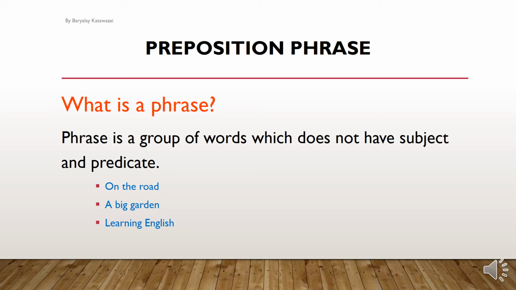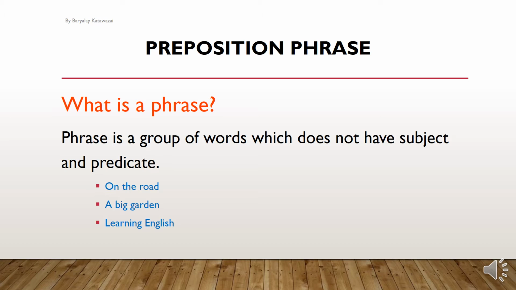The difference between sentences, clauses, and phrases is that sentence and clause are groups of words, and phrase is also a group of words. What is the difference, my dear students? The difference is sentence and clause have subject and predicate. There must be a verb used in sentence and clause, related to a specific tense. But phrase has no tense and has no subject and predicate. Only more than one word, if they come together, then we call that phrase.